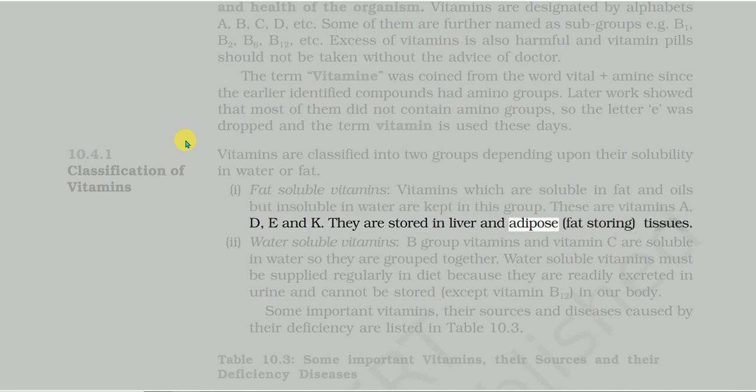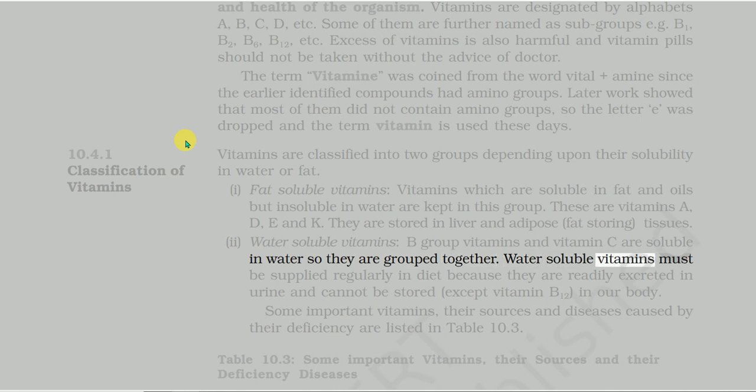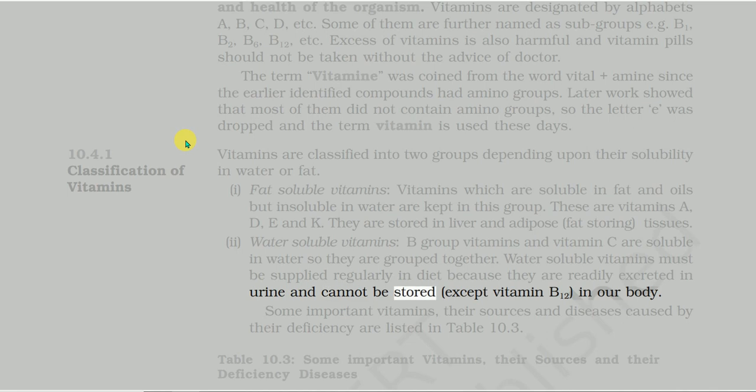2. Water-soluble vitamins. B group vitamins and vitamin C are soluble in water, so they are grouped together. Water-soluble vitamins must be supplied regularly in diet because they are readily excreted in urine and cannot be stored, except vitamin B12, in our body. Some important vitamins, their sources and diseases caused by their deficiency are listed in Table 10.3. Classification of vitamins.